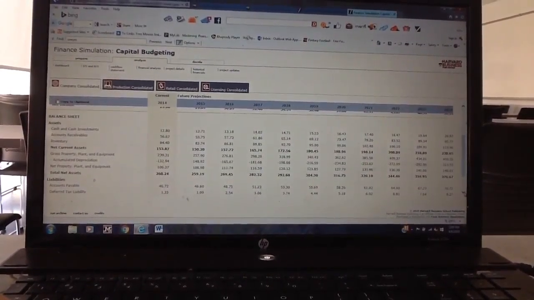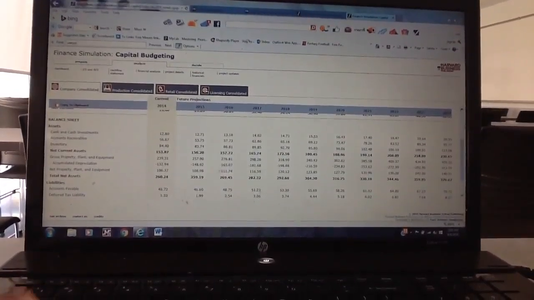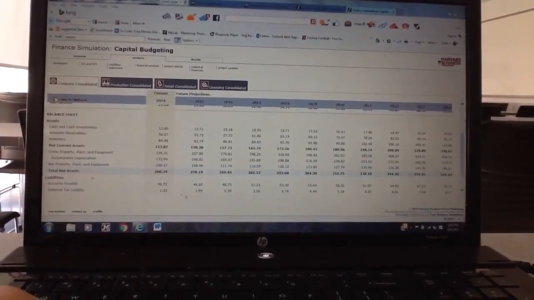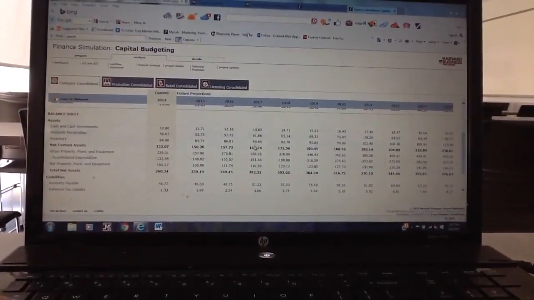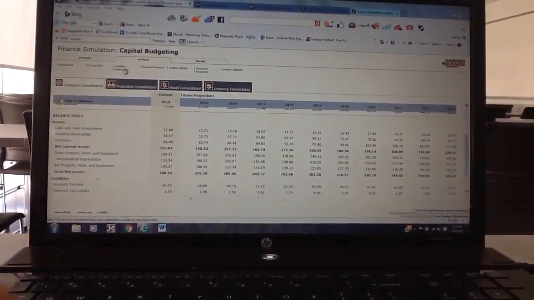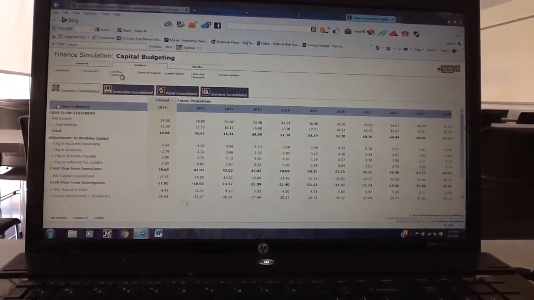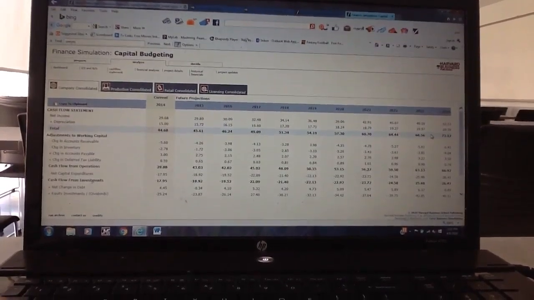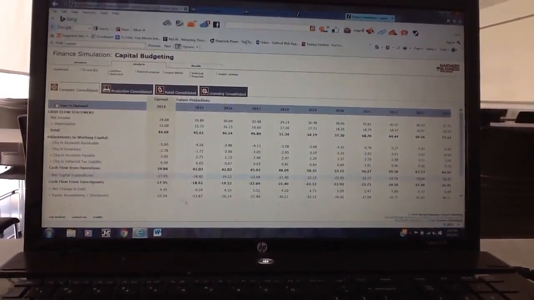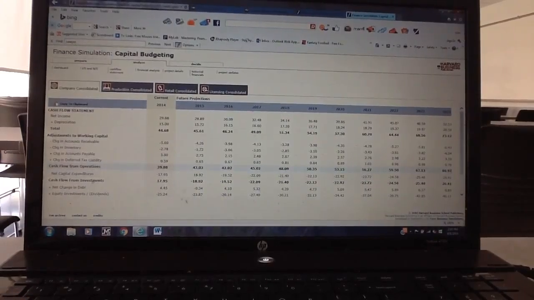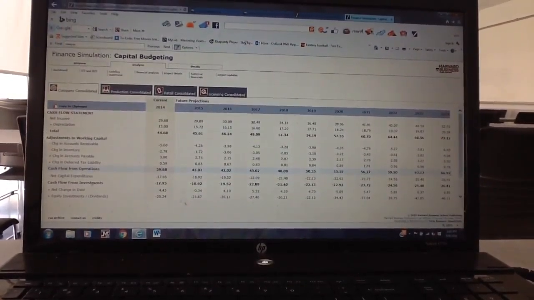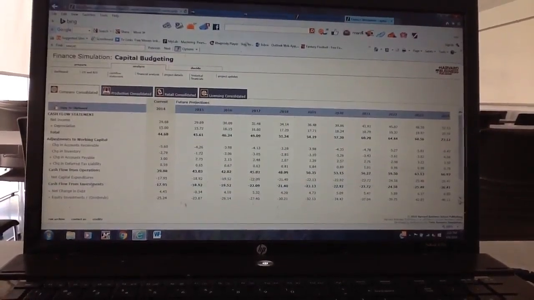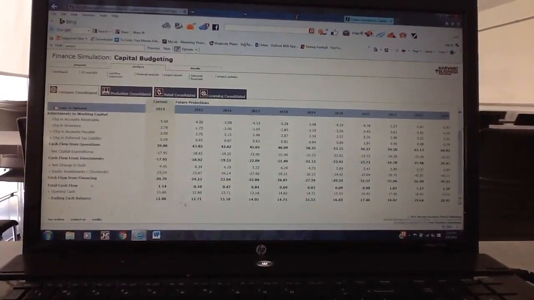My total net assets, along with my assets, yes, they might take a dip here in 2015, but then they rise exponentially throughout 2024, which is really good. For my cash flow statements, again, yes, they are rising exponentially afterwards. My cash flow from operations in 2024 would be $66.92, and I'm losing only $26.41 from investments. So that's actually really good.